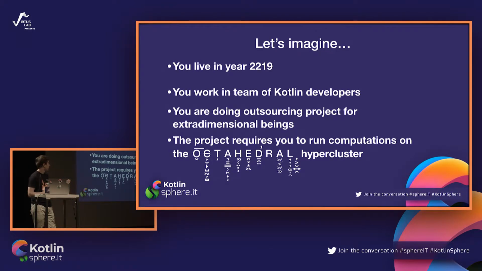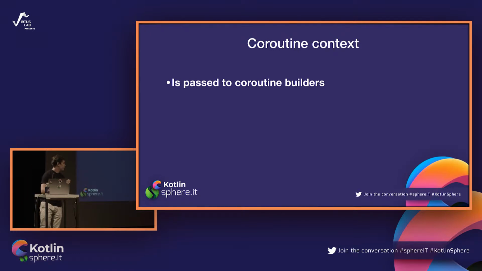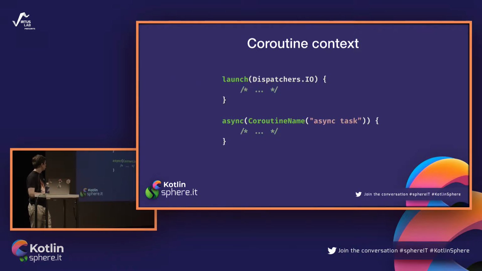So you know you have to start with the basics. So you take Andrew and explain to him what coroutine contexts are and what they're used for. So you start with how we normally interact with them. You tell him that normally they are passed to coroutine builders as the first parameter of the builder. Like in this example, here we have a launch coroutine builder, and it is accepting the IO dispatcher as its coroutine context. Here we have an async builder that is accepting a coroutine name as its context.